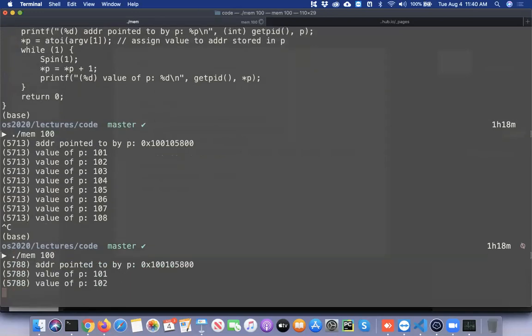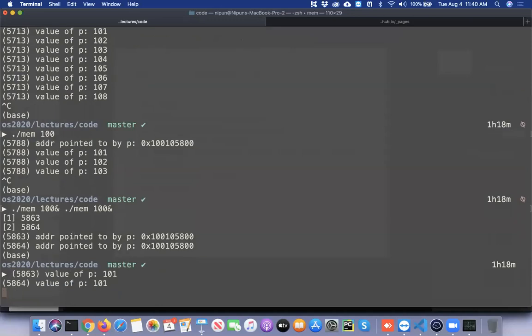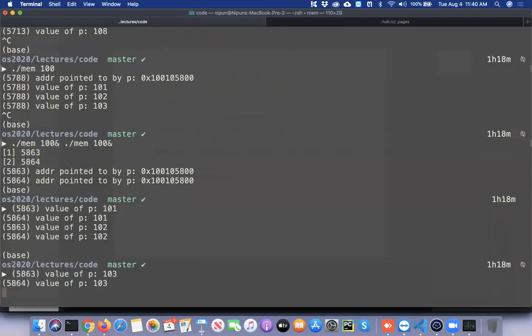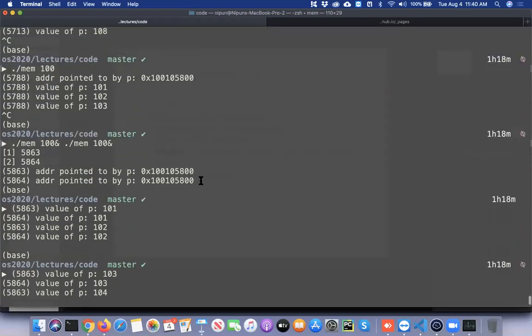Let me run this again. And you would have seen that the address pointed to by p comes to be the same, right? But let's run multiple instances of it now, and let's see what we get. Okay, so how is this possible? We have two different programs now.